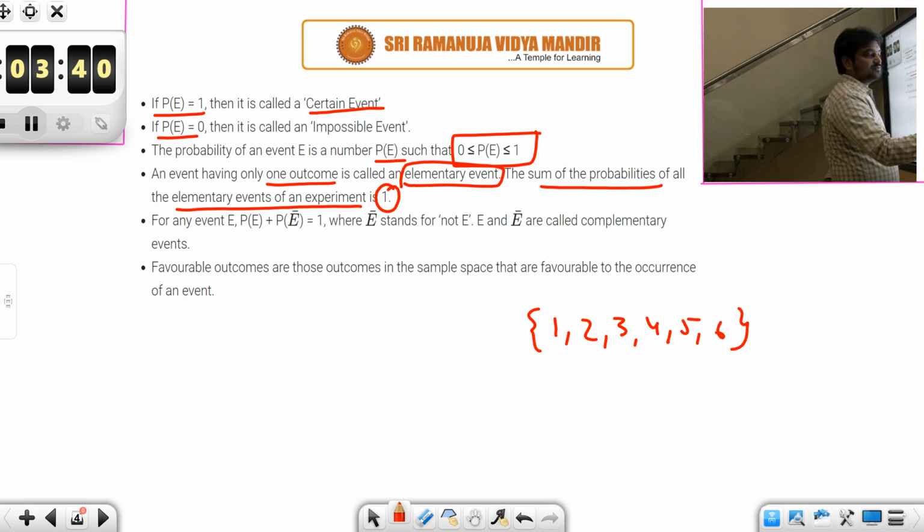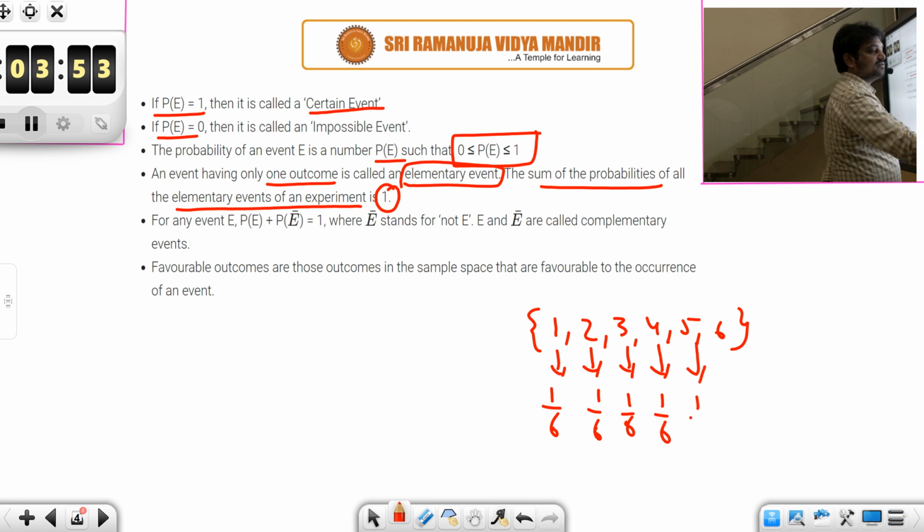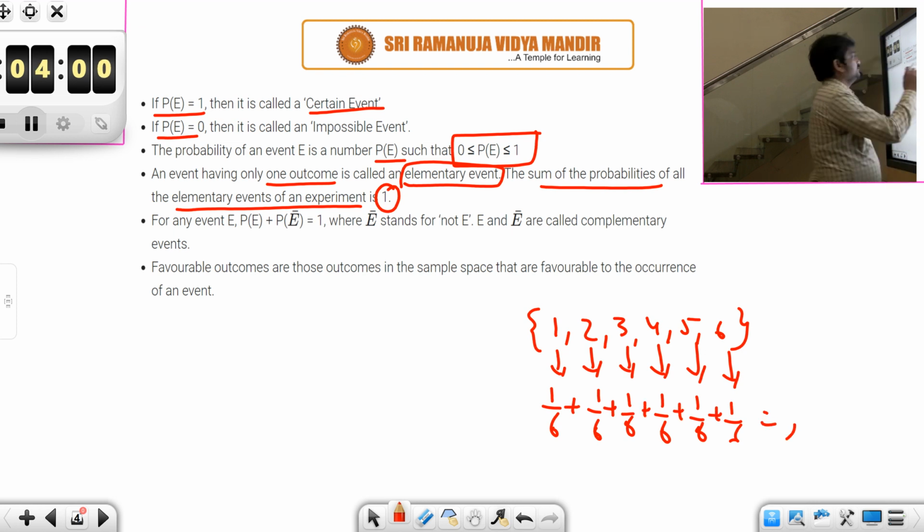We define the probability of getting 1 as 1 by 6, because the favorable outcome is 1 and the total outcomes are 6. For 2 also 1 by 6, for 3 also 1 by 6, for 4, 5 and 6 also 1 by 6. And if you sum all this, you get 1. All these are elementary events, and the sum of their probabilities is 1.